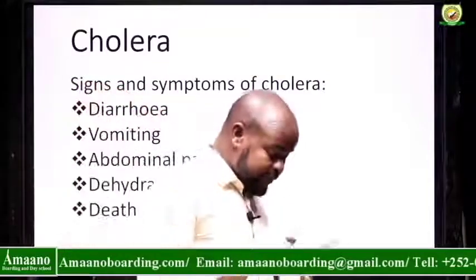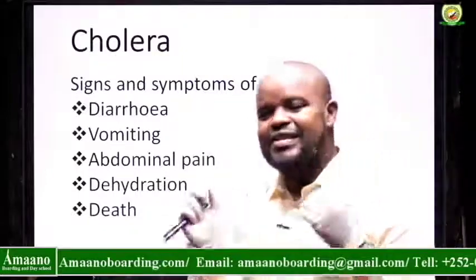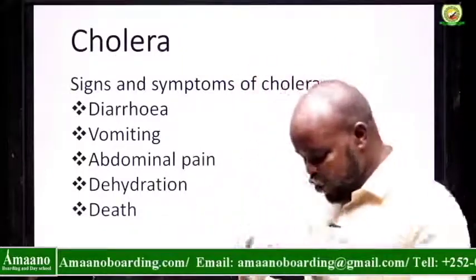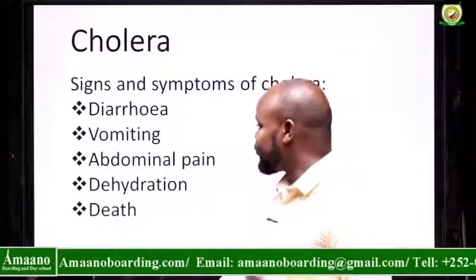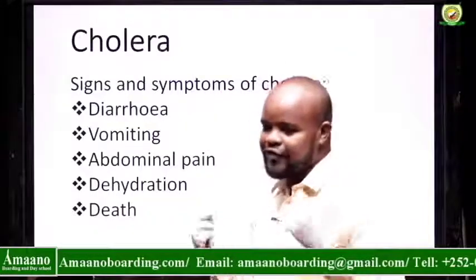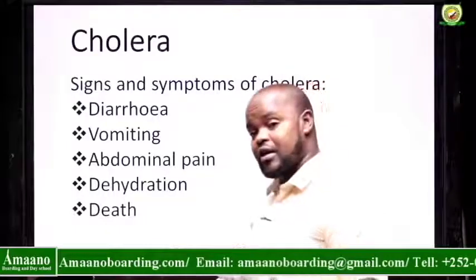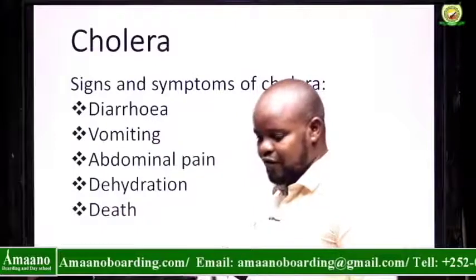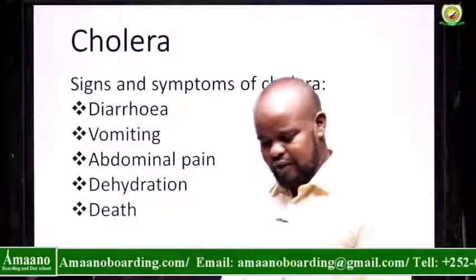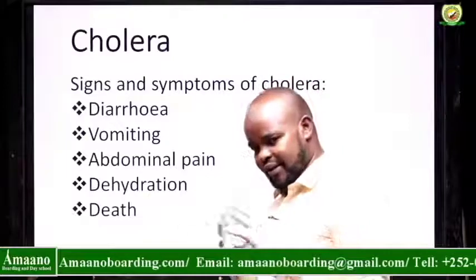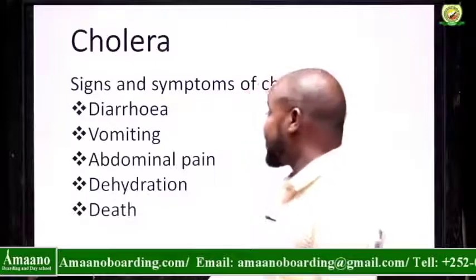When someone has cholera, they usually exhibit some signs and symptoms, right? They show some signs and symptoms showing that they have the disease. Diarrhea is one of them, right? Explosive diarrhea is sometimes called watery diarrhea. Like it looks, for example, like when you wash the rice, it produces a certain type of water, right, and with color, right? So it just looks like that.